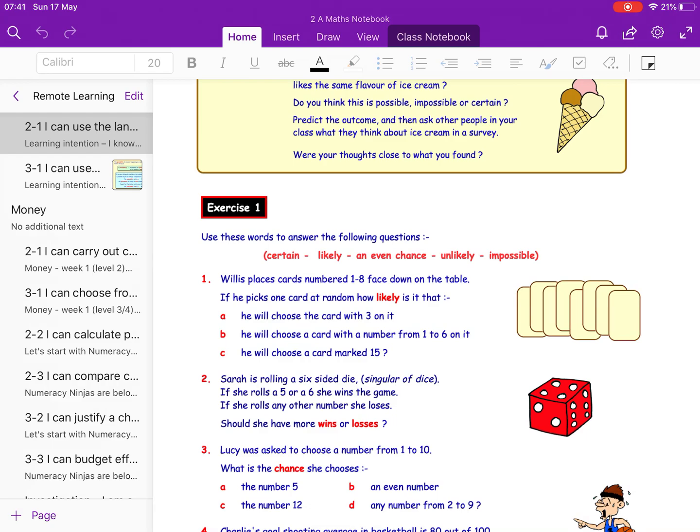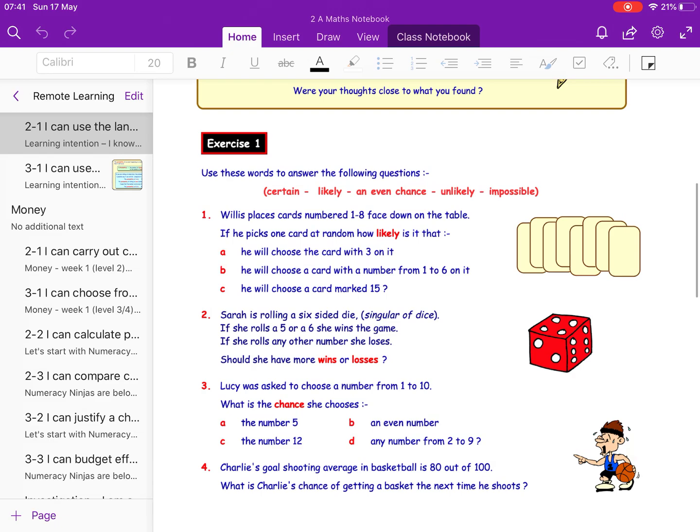We're going to be in level 2 here. What you're going to be doing is going through these questions and then picking one of the following words that's there to describe the situation. If you look at the question, Will places cards numbered 1 to 8 face down on the table, and if he picks one card at random, how likely is it that he will choose the card with a 3 on it? So that means he's got 1 chance out of 8 possible cards.